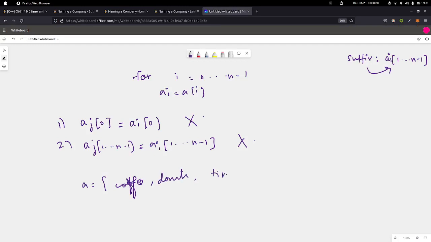Okay, so let's just dry run this example using the brute force and see what the possibilities are, right? We have to start from the first index, because only then can we go to the left and check. So can we map donuts with coffee? Yes, we can. So this mapping is possible. Okay, let's come to time. Can we map time with donuts? Yes, we can map. Can we map time with coffee? We cannot. Why?